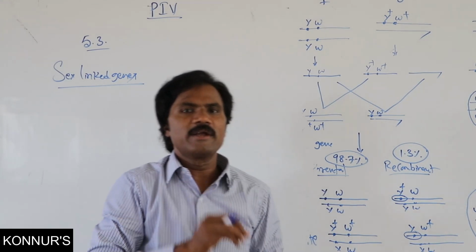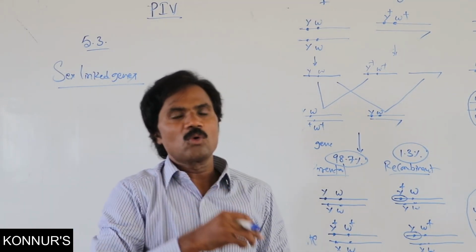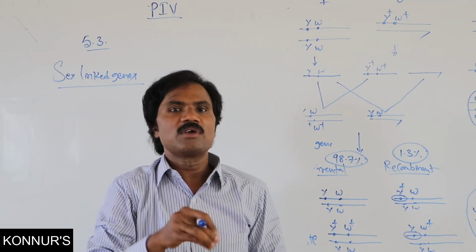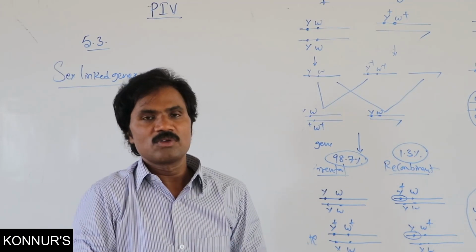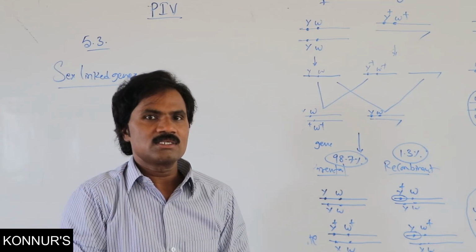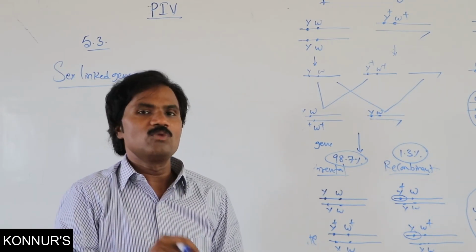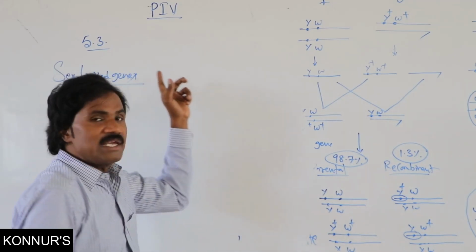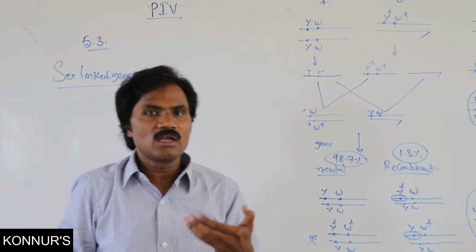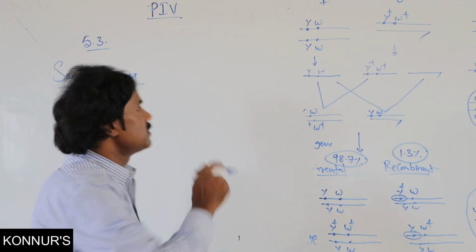Genes for somatic characters present on the sex chromosome. Once again, genes for somatic characters located on the sex chromosome, we call sex-linked genes. The characters influenced by those genes we call sex-linked inheritance.